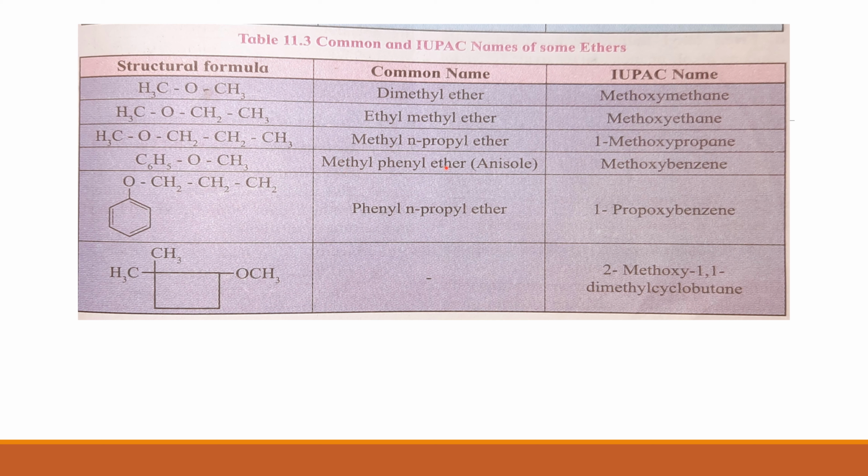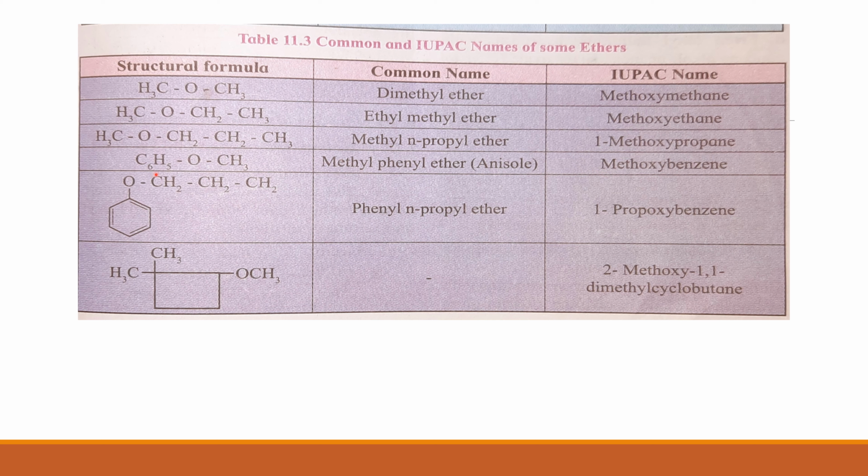Alphabetically methyl comes first, therefore methyl phenyl ether. This compound has a special name also, which is anisole. We know that when the OCH3 methoxy group is present on the benzene ring, it is anisole.